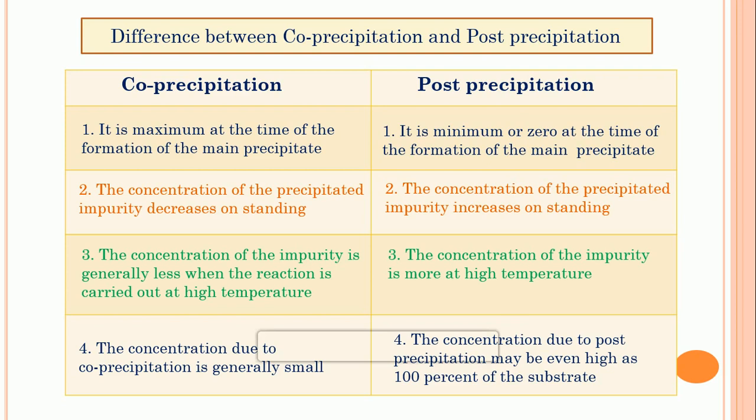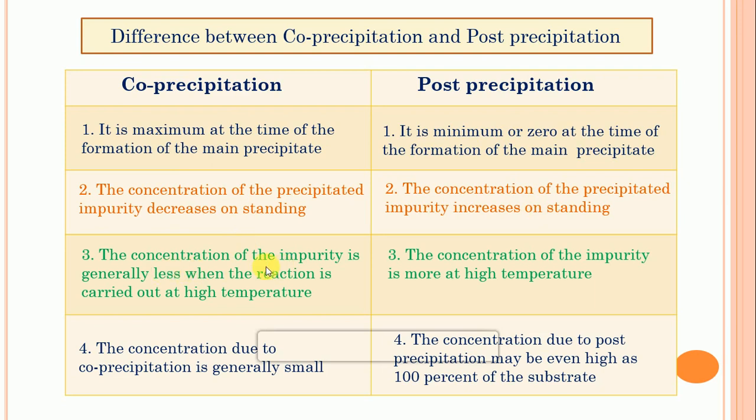These are the two purity of the precipitate, and we discuss this with a differentiation. That means the difference, or we can say the similarity, between co-precipitation and post-precipitation. Here four differences are described between co-precipitation and post-precipitation. The first one is that it is a maximum at the time, and it is a minimum at the time. The concentration of impurity decreases on standing, and it also increases on standing.